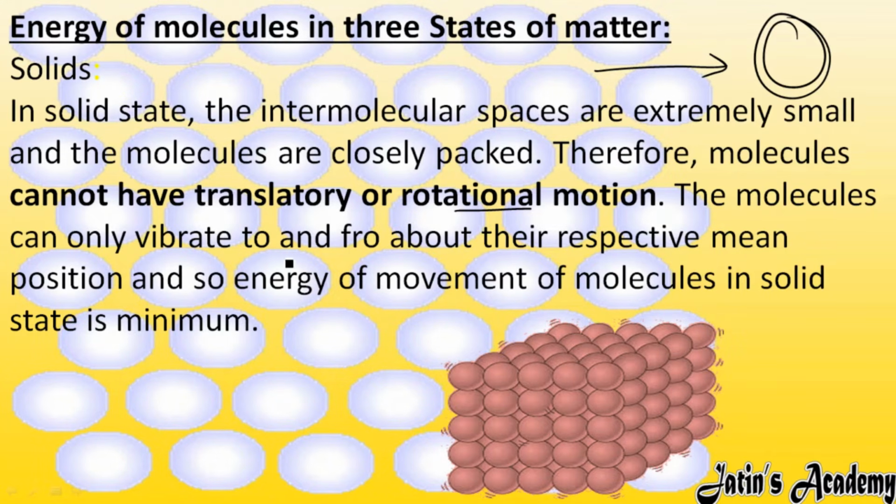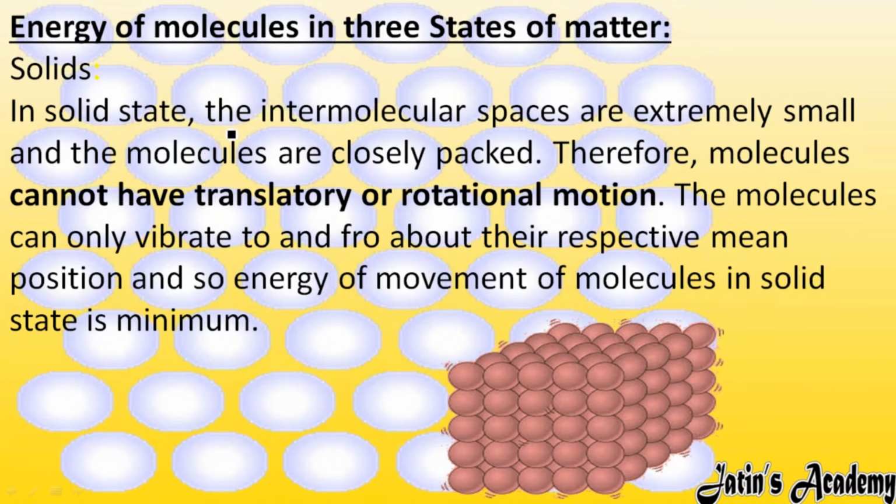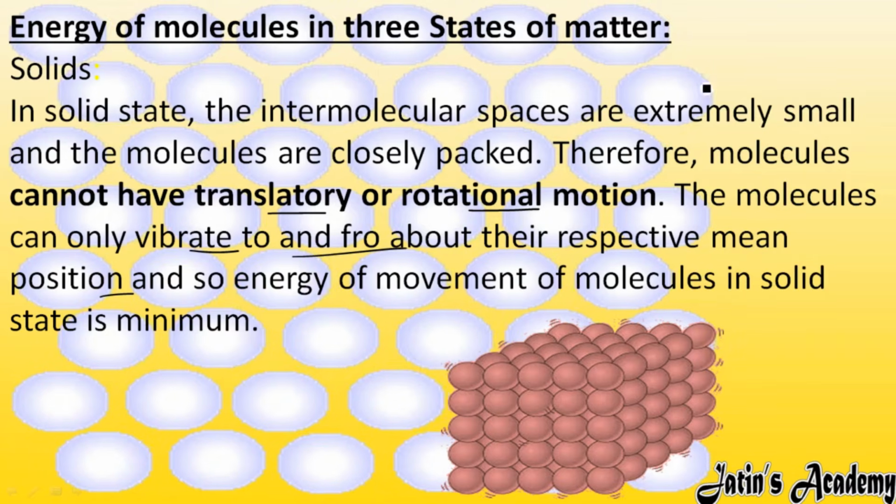So the molecules can only vibrate to and fro. Here you can see in this diagram that molecules are only vibrating to and fro. What do you mean by to and fro? Like this they are vibrating, or like this they are vibrating. So this is to and fro motion. So solid particles are not going to show any translatory motion, and not any rotational motion. But yes, they are going to show vibrational motion, or to and fro motion, about their mean position. They are not going to move from their position. About their position only they are going to move to and fro.